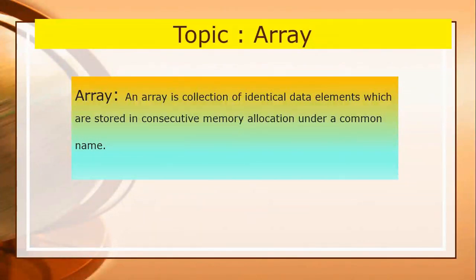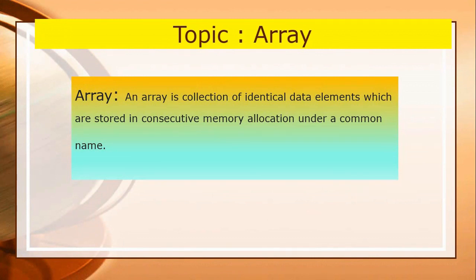So an array is a collection of identical or homogeneous data elements which are stored in consecutive memory locations under a common name. The individual values in an array are called its elements. Arrays are sets of the same type which have a single name followed by an index. In C language, a square bracket appears around the index right after the name, with the first element referred to by the number zero. The individual elements of the group are accessed by their position number in the group. C supports arrays for this purpose.